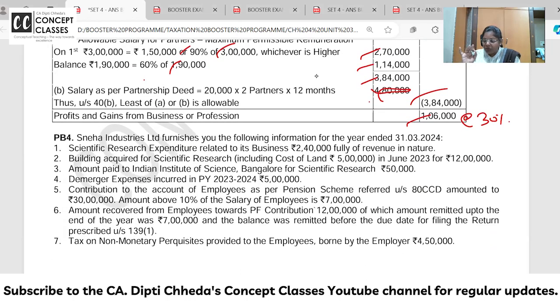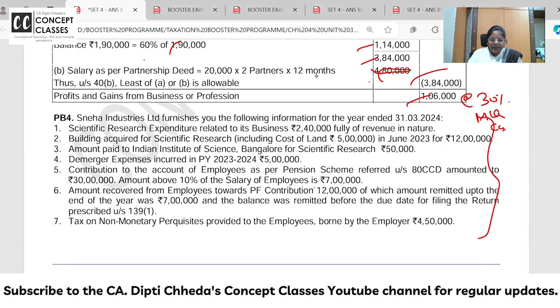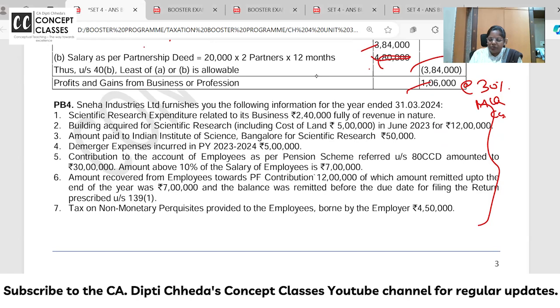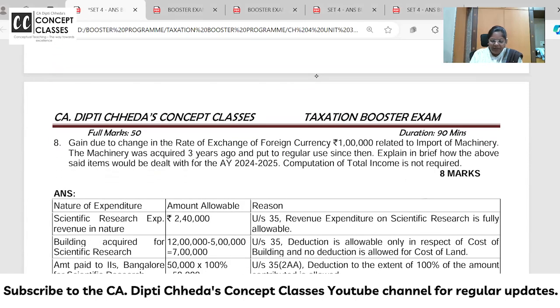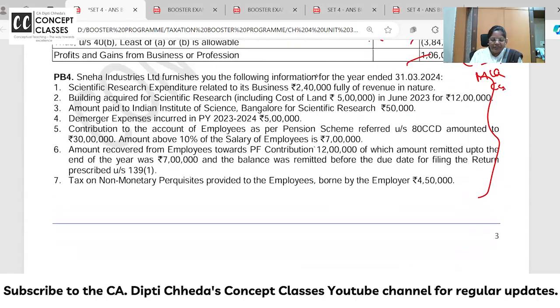Chalo, this was a beautiful question. I have given it as a question. They can ask you in MCQ. They can ask you in case study. Let us see. Scientific research related to business is 2,40,000, fully revenue. Is it allowed? Yes. So I have written it is allowed under section 35.